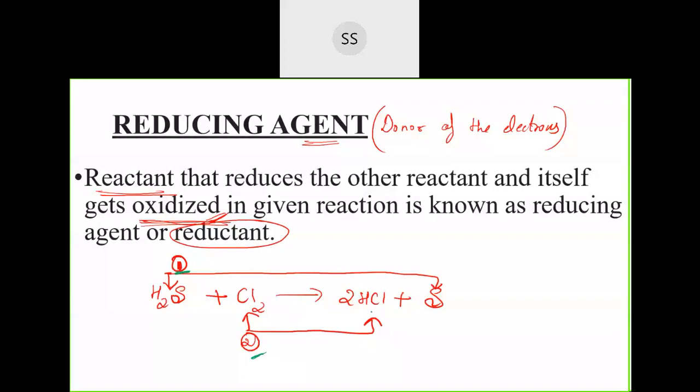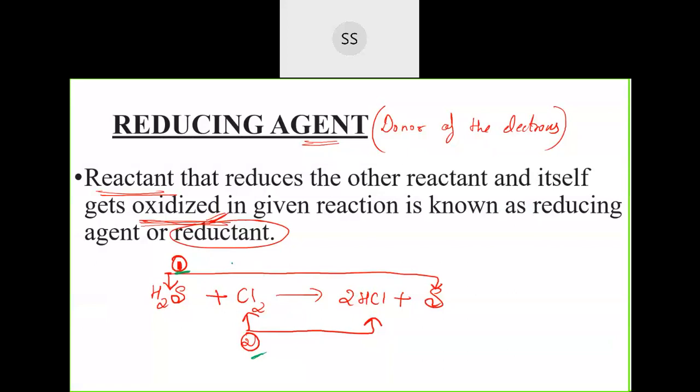Okay, Cl2 to HCl is, yeah, fine. So first one is undergoing oxidation, second one is undergoing reduction, correct? Everyone agrees with this? Yeah, very good, correct.